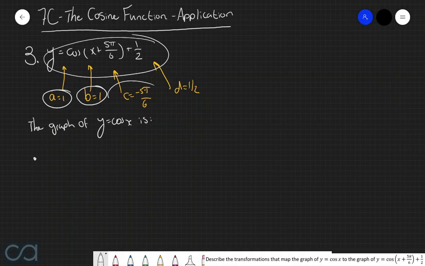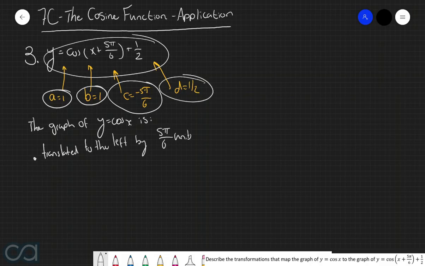Now, since the value of c is equal to negative 5 pi over 6, then we can say that the graph is being translated to the left by 5 pi over 6 units. And since d is equal to 1/2, then we can say that the graph is being translated up by 1/2 unit. So in total, we can say that the graph of y equals cos of x is being translated to the left by 5 pi over 6 units and up by 1/2 of a unit.